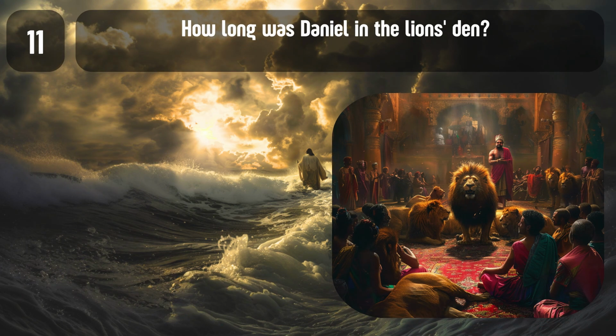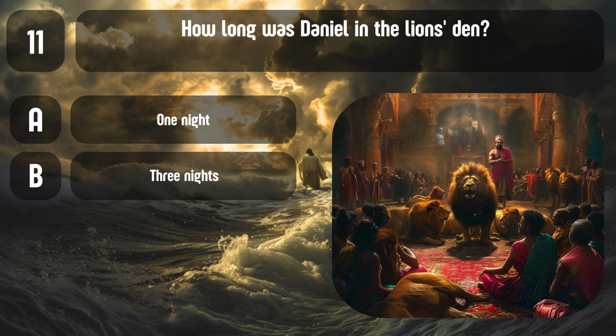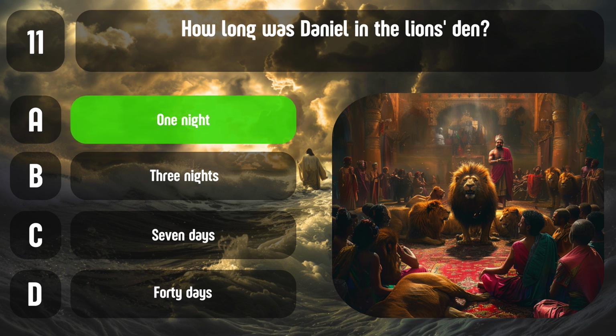Question 11. How long was Daniel in the lion's den? A. 1 night. B. 3 nights. C. 7 days. D. 40 days. Correct answer, A. 1 night. Daniel was kept safe overnight in the lion's den.